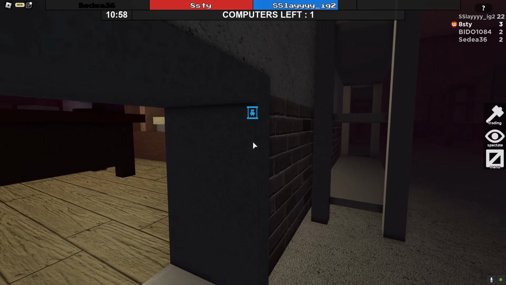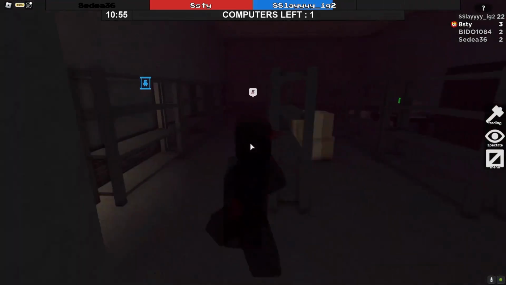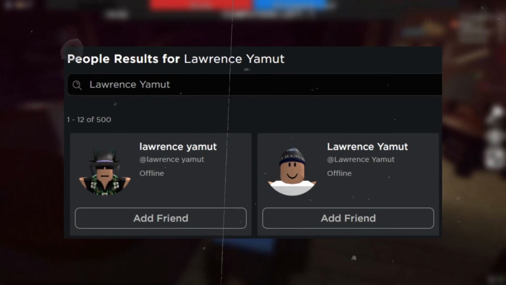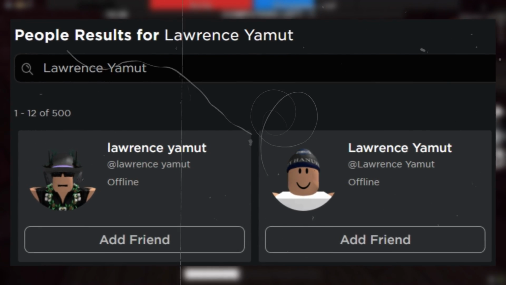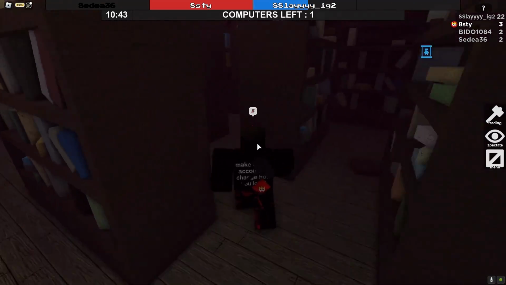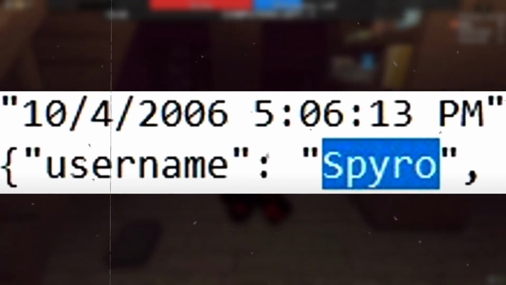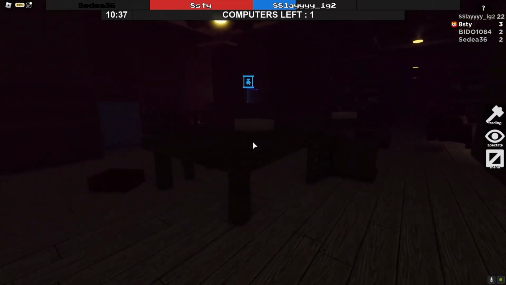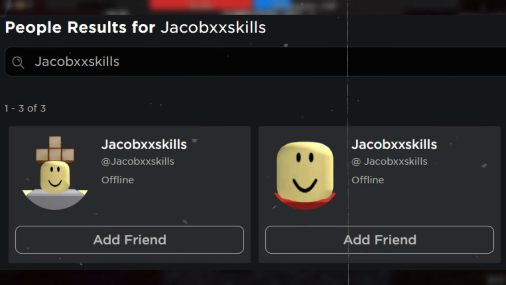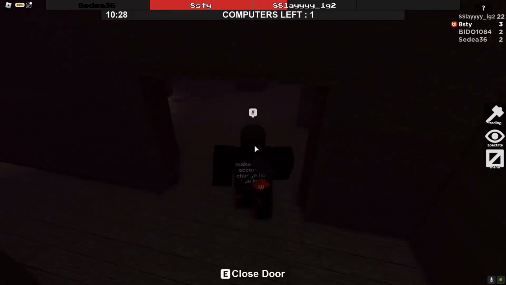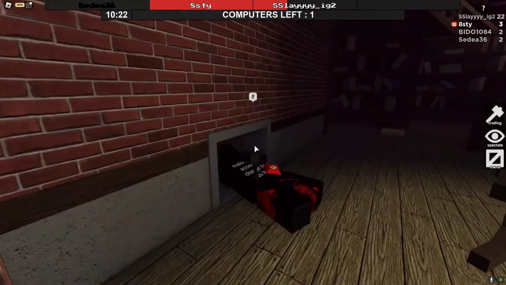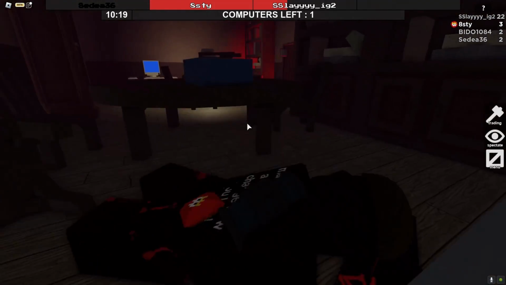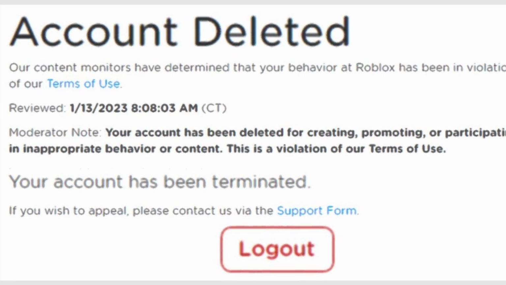Another popular account as well that you may know is the first ever Roblox player who goes by the name Lawrence Yamit, who also has spaces in his name, and even a duplicate of himself that he currently owns. So basically, what these individuals did was put spaces before or after their username. Now Roblox flags these as useless, so you couldn't actually see the spaces until recently, because of a new Roblox update that I mentioned before, but in the game, you will see identical usernames even till today. This would let people create 3, 4, 5, or even 100 accounts with identical usernames, with most of these getting terminated off Roblox.